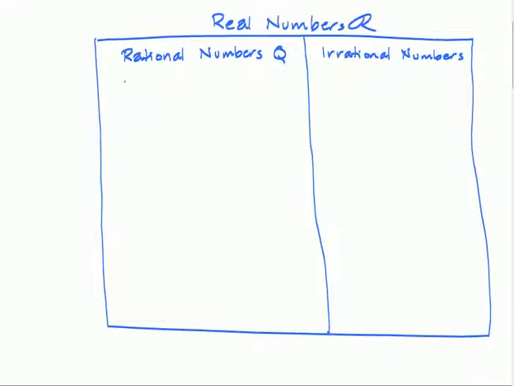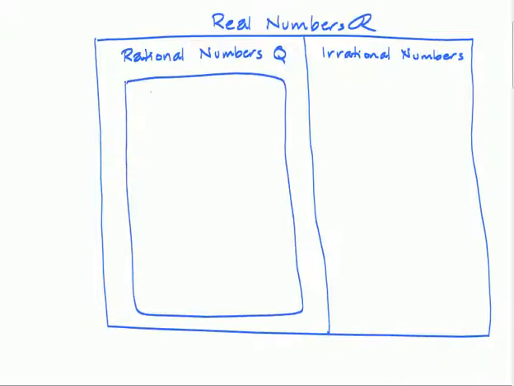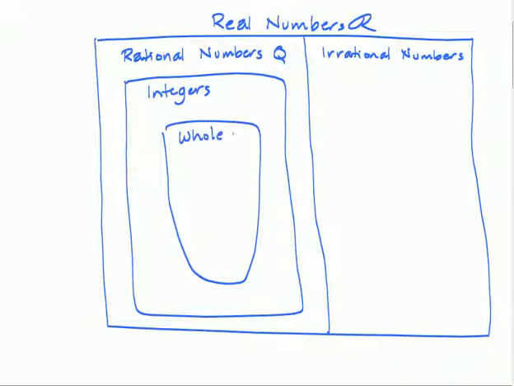Within the rational numbers, we have integers, the numbers you see on a number line, and within integers we have the whole numbers, and within the whole numbers you have the natural numbers.